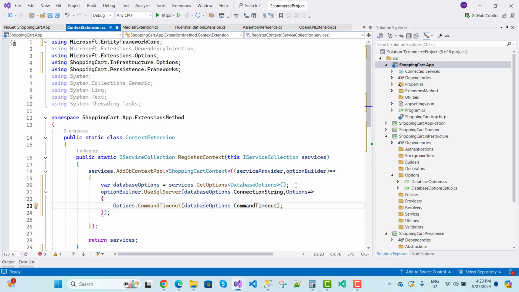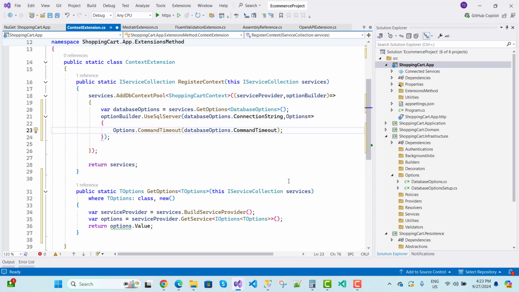So you know that this options is used. GetOptions is a method under your static class, an extension method also. You can just get all the options, so initiate in the class and just return your T options. T options, I mean to say database options, whichever class you provided here. So with the help of builder.Services.BuildServiceProvider, and serviceProvider.GetService of IOptions of T options, just get the value of the T options, so options.Value, that's fine.